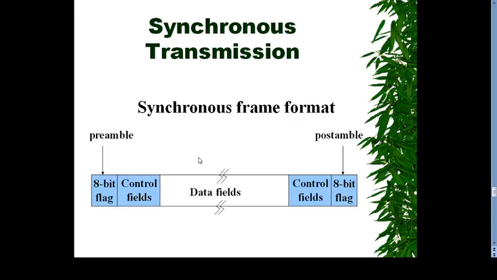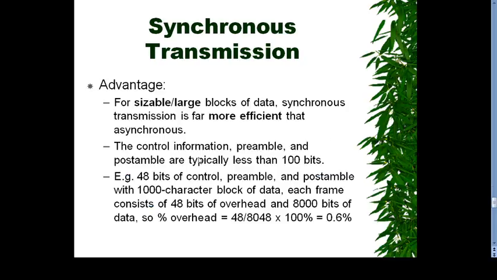So what are the advantages of synchronous transmission? First advantage: for sizable and larger blocks of data, synchronous transmission is more efficient than asynchronous. Control information, preamble and postamble are typically less than 100 bits. For example, 48 bits of control, preamble and postamble within a block of 1000 characters of data.